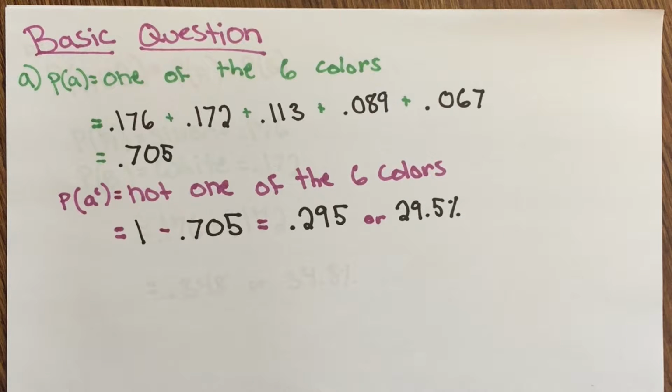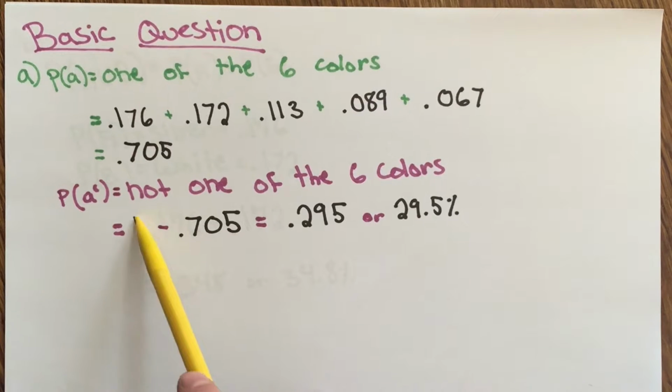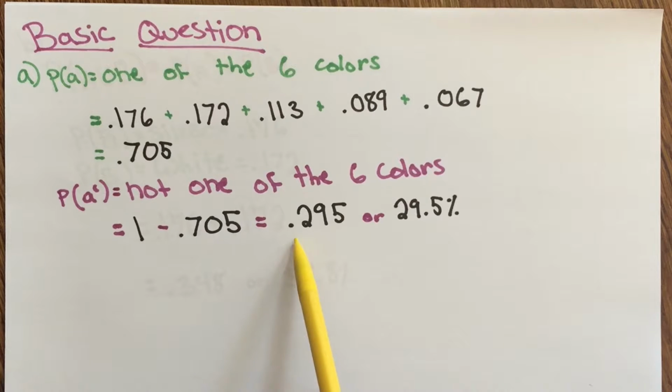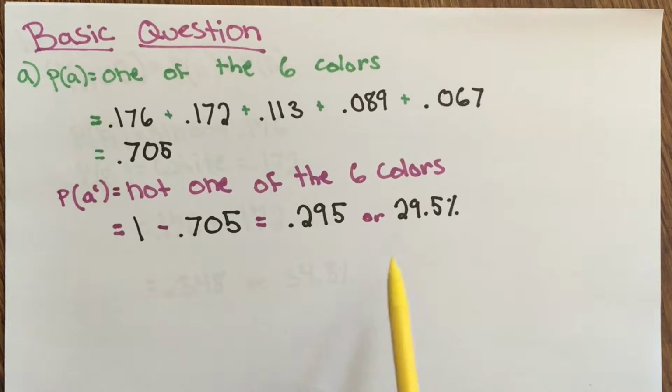Now, that's not what the question asked. The question asked, what is the probability that a car in 2000 would not be one of those colors? And so the probability of the complement of A is not one of the 6 colors, and you do that by taking the total probability, which is 1, minus the probability of the most popular cars, and that gives you 0.295 or 29.5%.